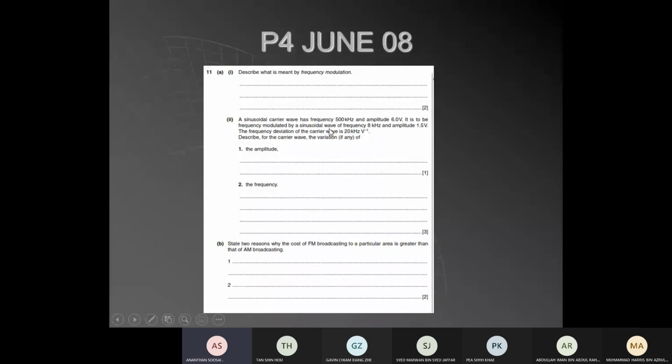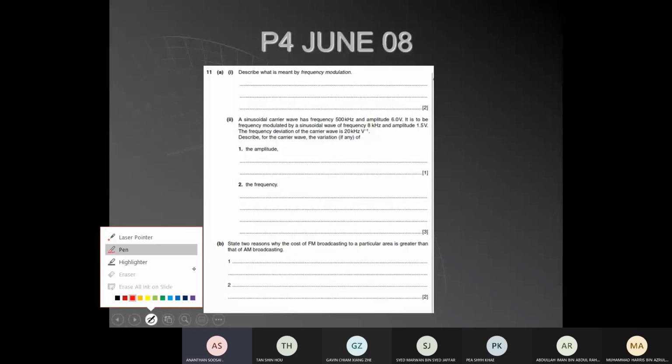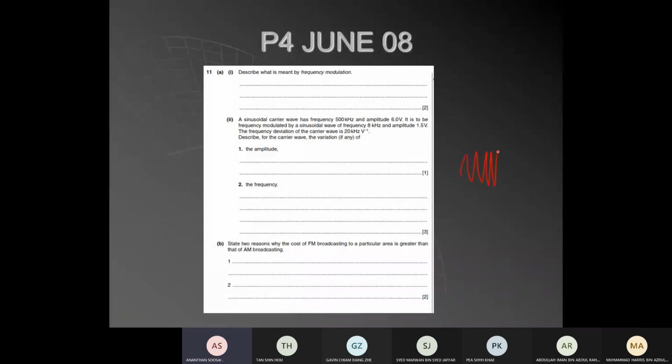A sinusoidal carrier wave of frequency 500 kilohertz has an amplitude of 6 volts. So the carrier is the higher frequency one, 500 kilohertz, and the amplitude is 6 volts.